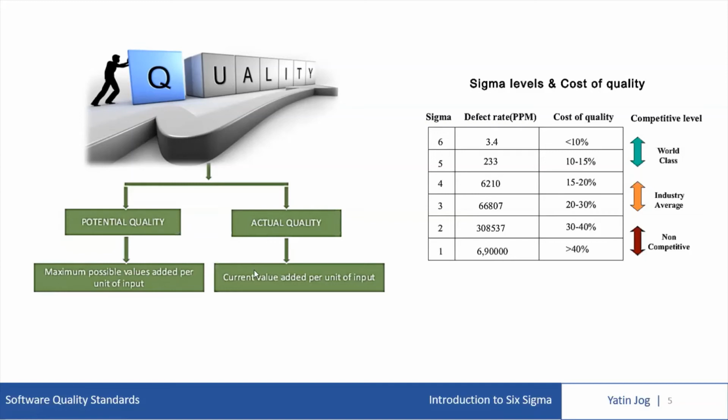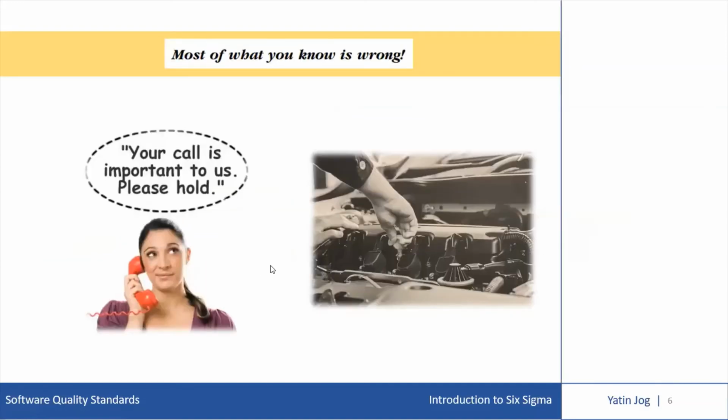Now, Six Sigma is the application of scientific methods to the design and operation of management and business processes which enable employees to deliver the greatest value to customers and owners. These business processes can be modified using Six Sigma. There is one important law, the Pydex law, and this Pydex law says most of what you know is wrong.